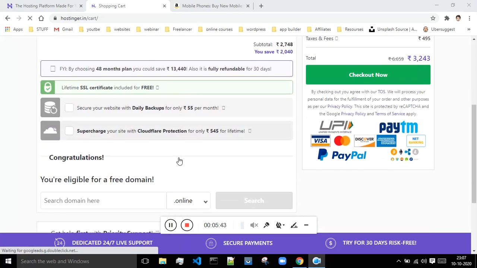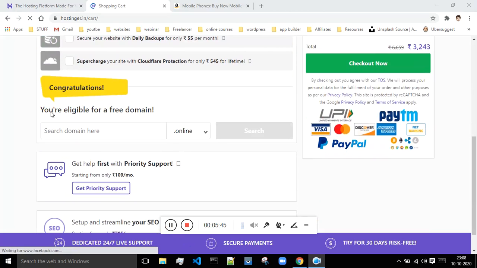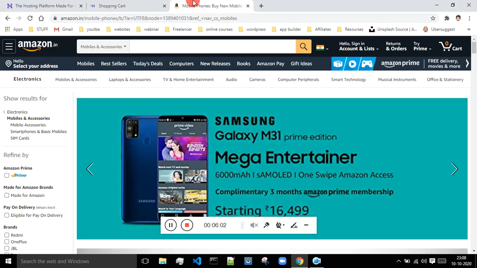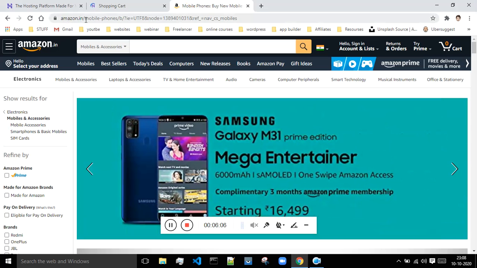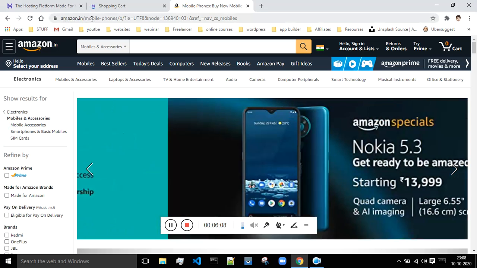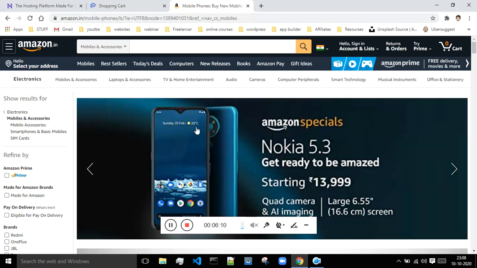After that, if I scroll down, it says you are eligible for a free domain. Now suppose I want a domain in my name. First of all, we have to check the availability. It's like a username. When we go to Instagram, some usernames are already taken. If that particular website name is already taken, for example if I want amazon.in, then I cannot take it, because the amazon.in domain name is already taken by Amazon. So I cannot take this.